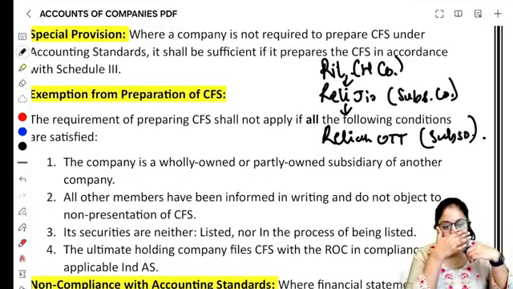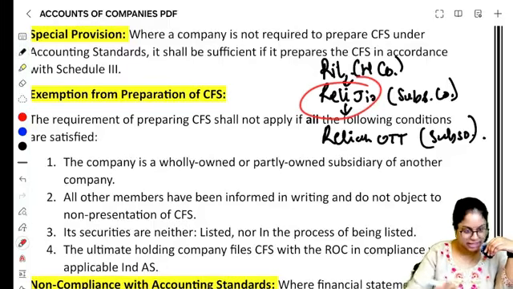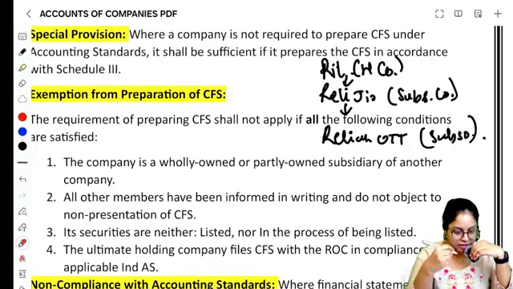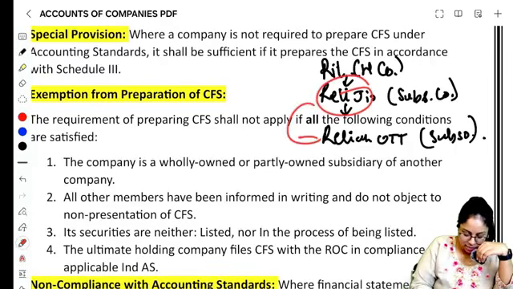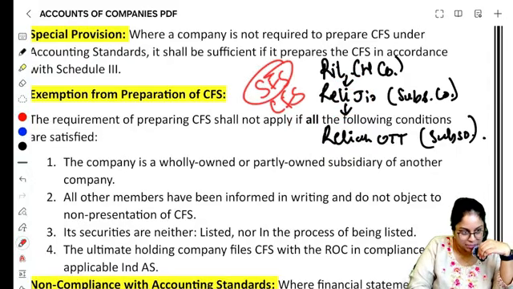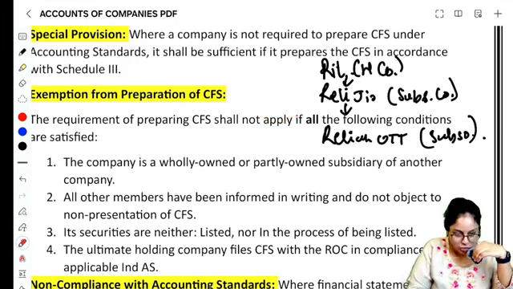Now, let's suppose Reliance Jio: are they required to prepare CFS? Yes, ma'am, because we studied that any company which has a subsidiary, joint venture or associate is required to prepare CFS. Here, Reliance Jio has a subsidiary, Reliance OTT, so they are required to prepare the CFS. They have to prepare SFS, standalone financial statements, also, and CFS, consolidated financial statements, also.